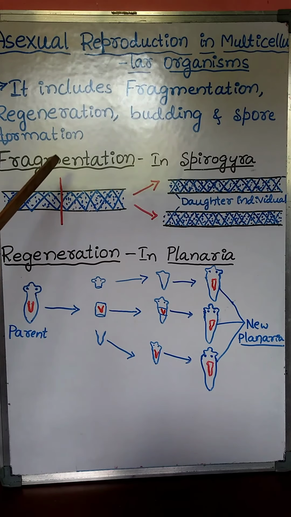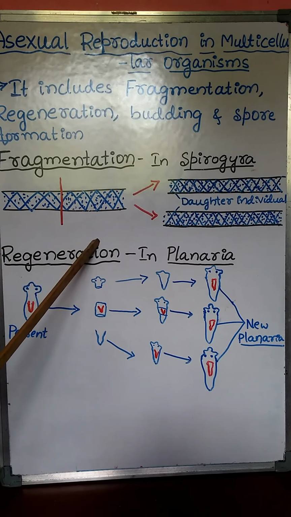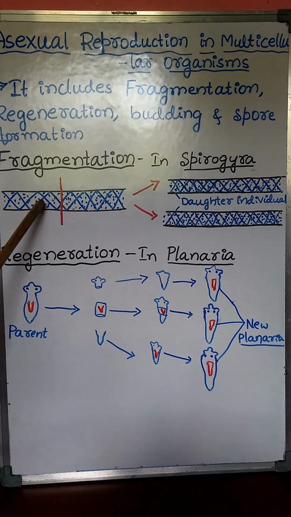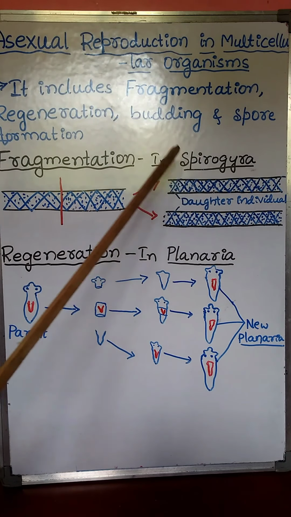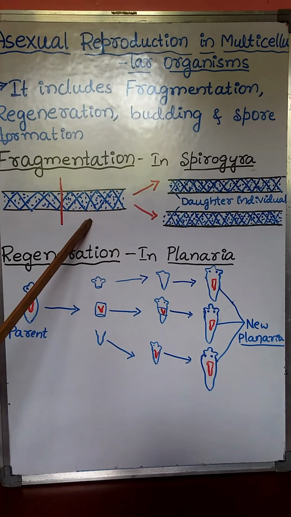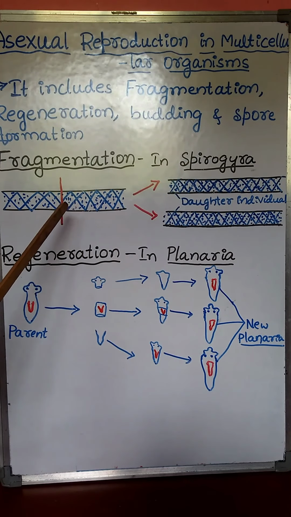Fragmentation is also found in algae, fungi and bryophytes, but it is most common in case of Spirogyra. In Spirogyra, it is the most common method of asexual reproduction.